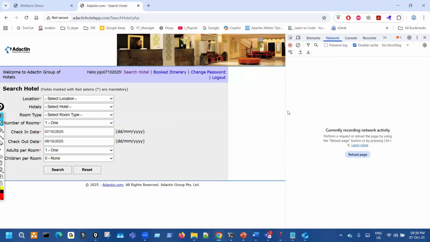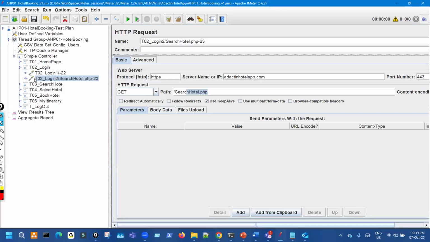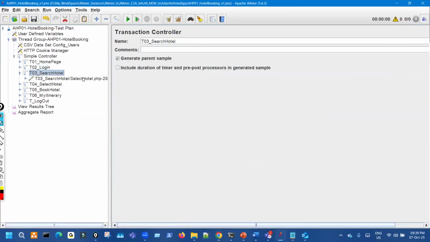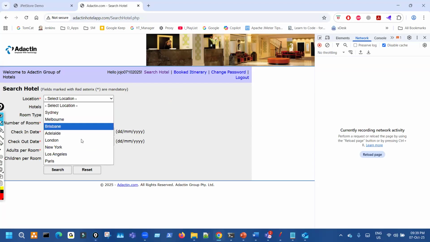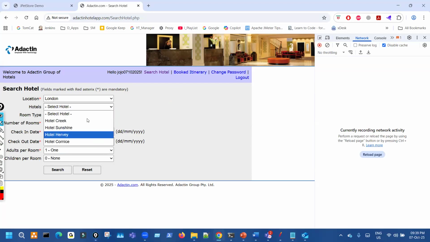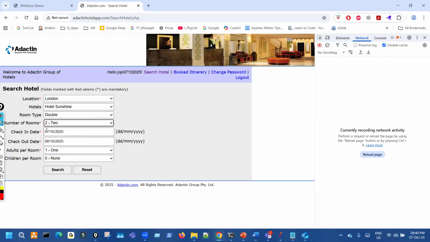Fine. Now the next transaction is P3, search hotel. On search hotel, we have to fill in some details to search the hotel. So T3, transaction 03, search hotel. First, what are the inputs here? They are very simple. Anyone you choose from this input, which hotel, anyone can choose. What room type: standard, double, deluxe. Then rooms: one, two, three, four, whatever. Then check-in date and check-out.